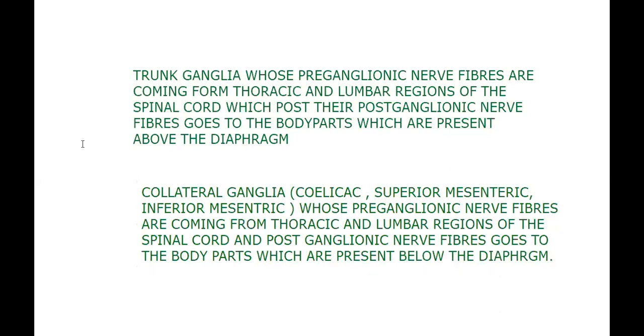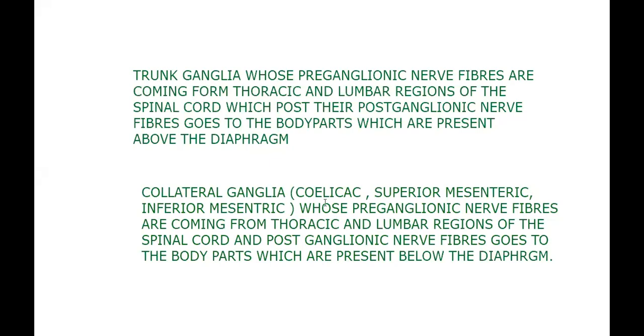So these two are the statements. Ten lines. The last one hour of effort is for this one. The trunk ganglia, whose preganglionic nerve fibers are coming from thoracic and lumbar regions of the spinal cord, their postganglionic nerve fibers go to the body parts which are present above the diaphragm.